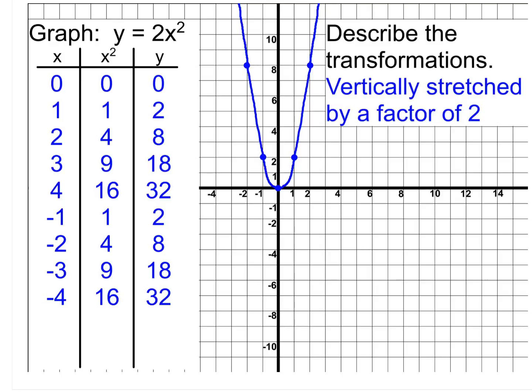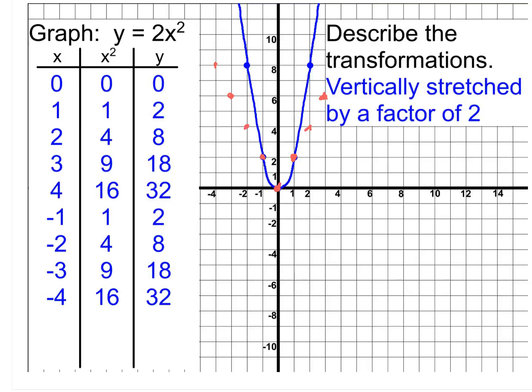Now, since we're talking about absolute value though, I do want to bring up something. When we did absolute value and saw a vertical stretch by a factor of 2, it told us to go up 2 and over 1. It basically was a slope of 2, or negative 2 on the other side, and it was the same all the way through. But again, the quadratic is a little bit of a different beast. When we're doing a quadratic, an x squared graph, the slope is not constant.